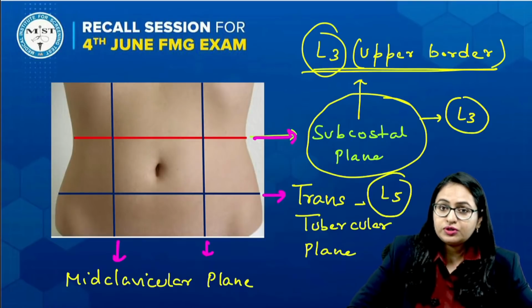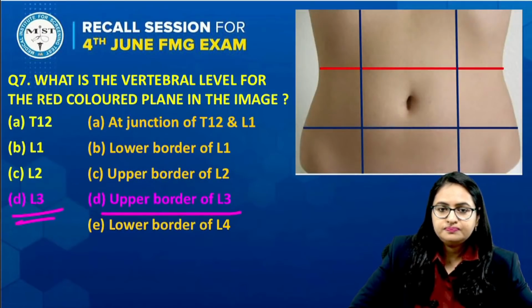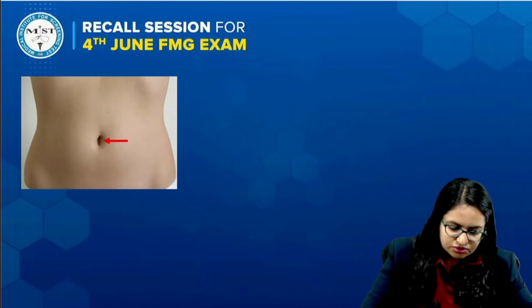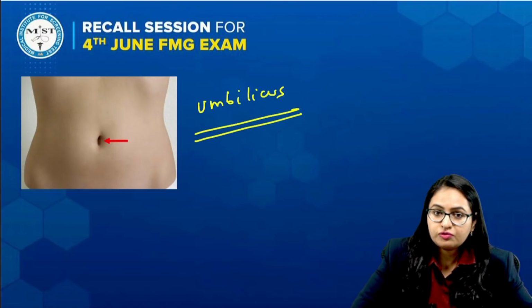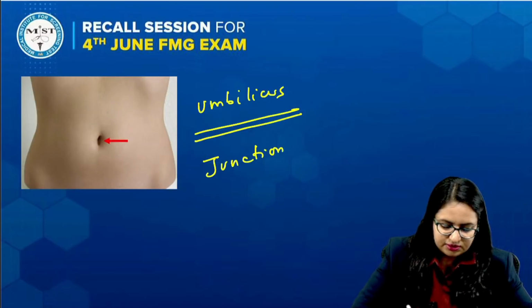When we are talking about the umbilicus, let us come back to this question. This structure is the umbilicus. And what is the vertebral level? We say it is the junction of L3 and L4.